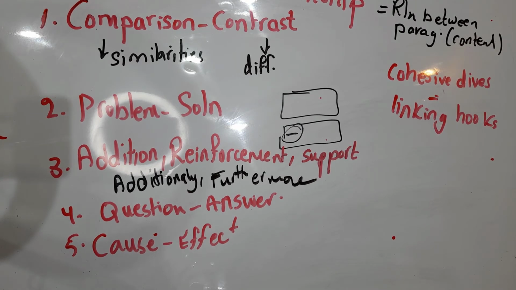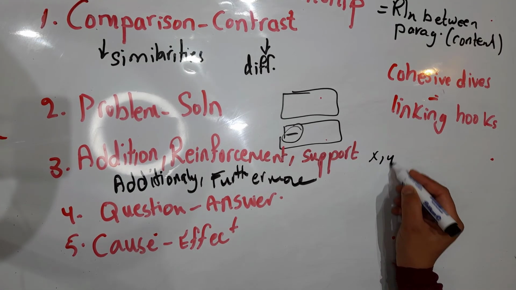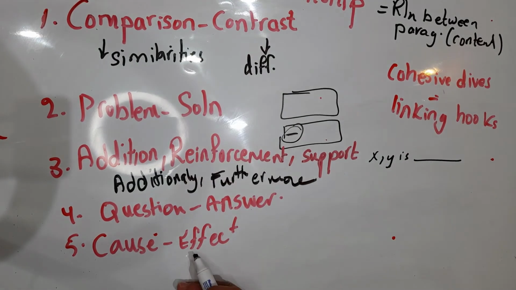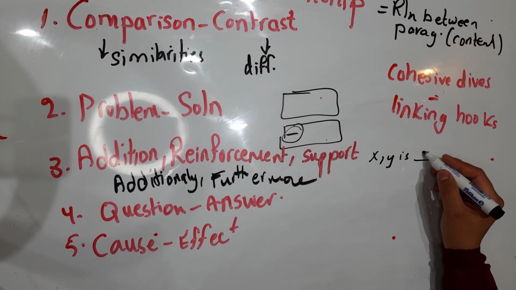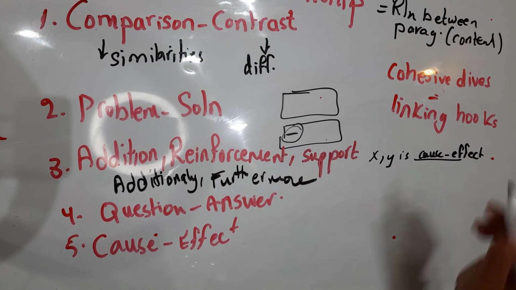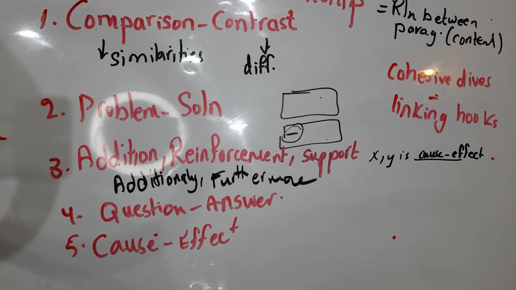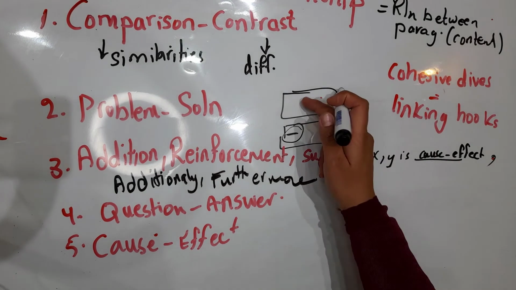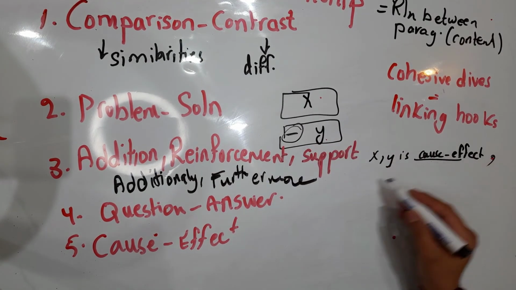When you have a question about such an issue, what is the thematic relation between, for example, paragraph X and paragraph Y? You could have a model answer for such a question. What would you say? You would simply say the thematic relation between X and Y is, whatever the thematic relation is. For example, if we have a cause-effect relationship, you would say it is a cause and effect relationship. Later, you have to justify why you said so. You have to say, for example, in paragraph X, this is X and this is Y. In paragraph X,